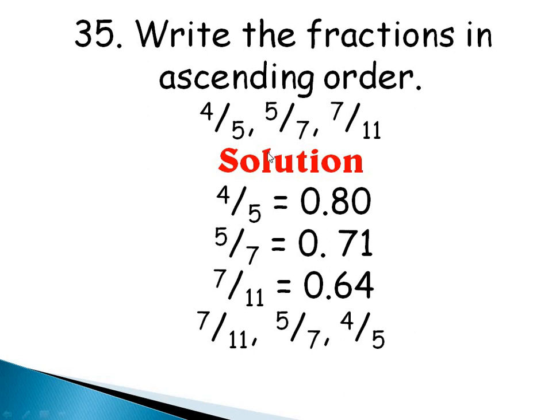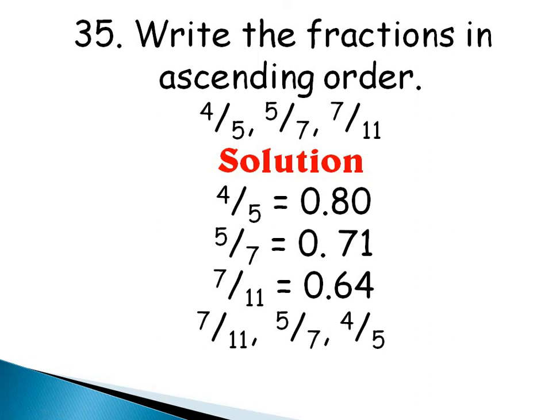You can pause this video, take your time to use your long division method to find 4 divided by 5, 5 over 7, 7 divided by 11, and then we compare and see if you get the same answer as mine. 4 divided by 5 is 0.80, 5 divided by 7 is 0.71, 7 divided by 11 is 0.64. Okay, so with this I can now arrange in ascending order. Remember, ascending order means arranging from the smallest to the biggest.